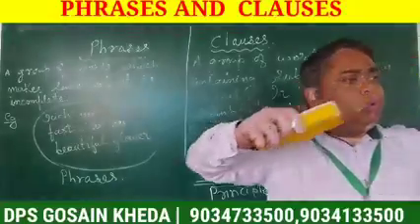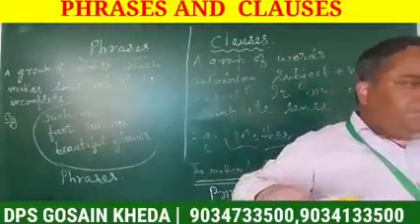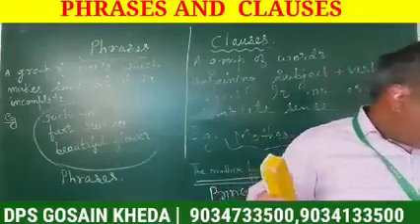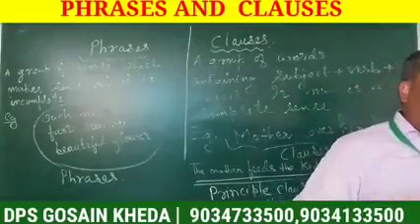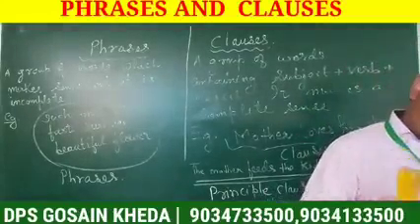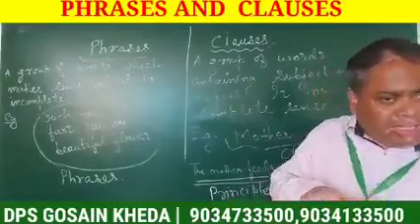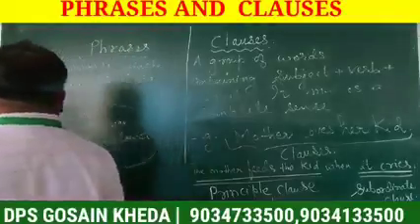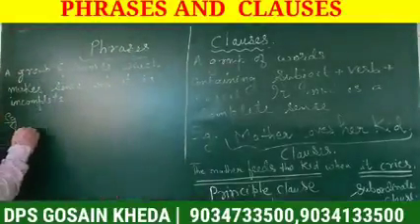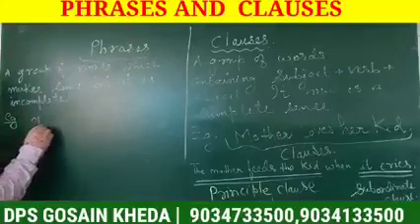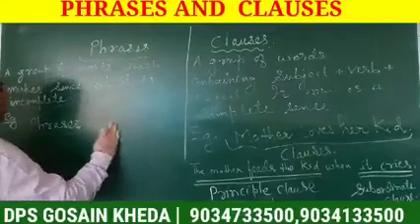Clauses are broadly of two types: independent and dependent, main and subordinate, principal or subordinate. Two types. But phrases are not distributed as main phrase or subordinate phrase. Phrases are only phrases. Alright? There are no two broad classifications. Directly three classifications are there. One classification is phrases of adverb.